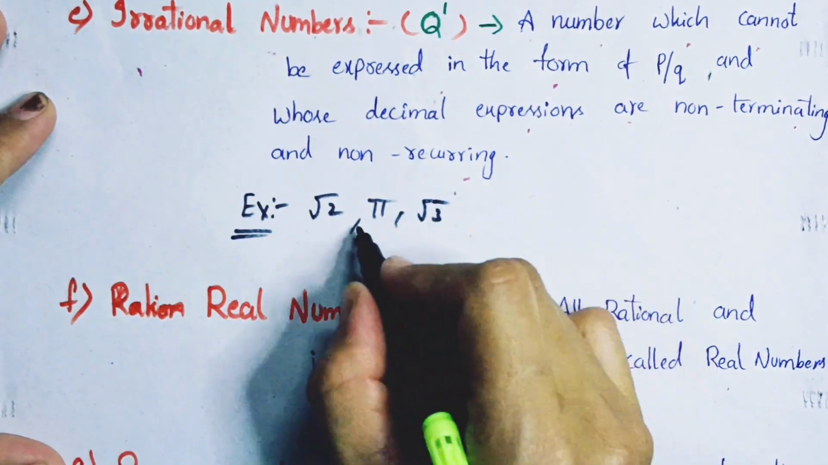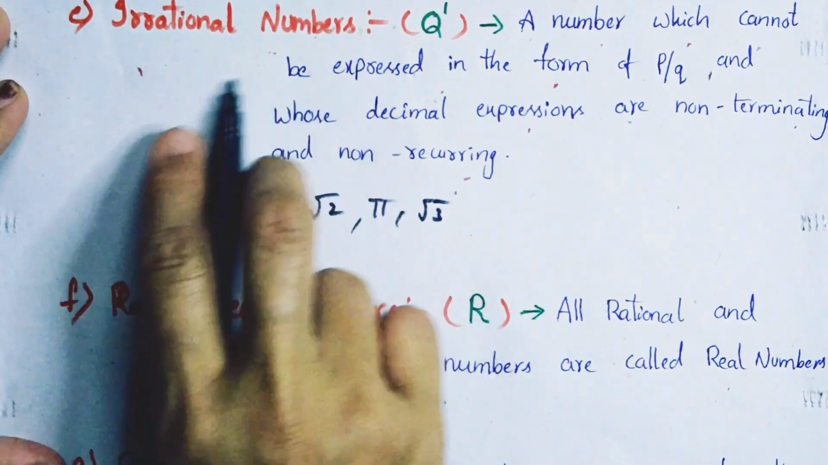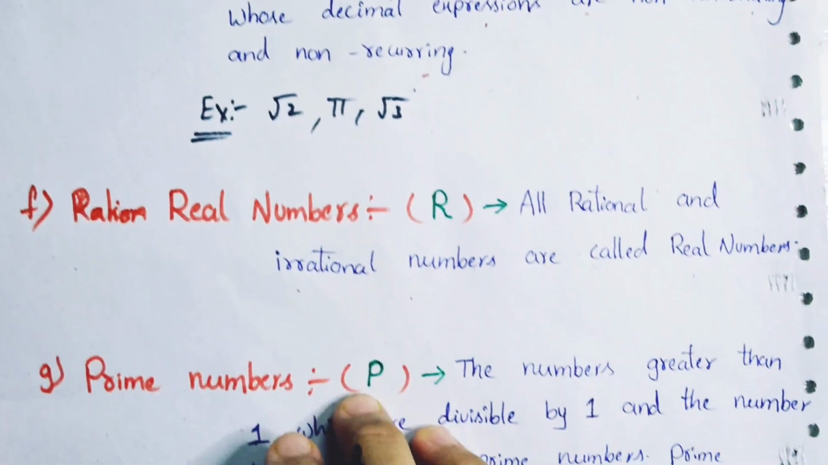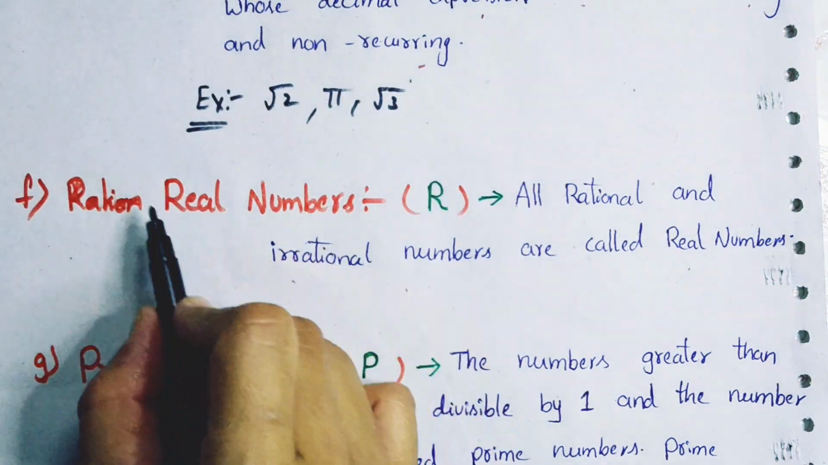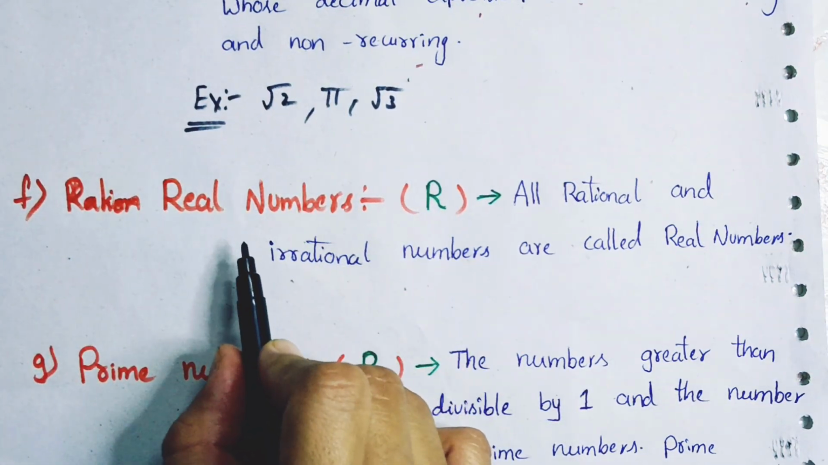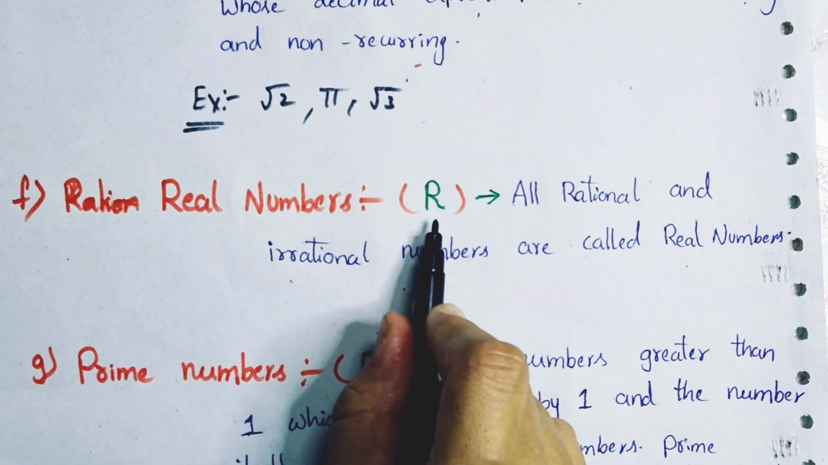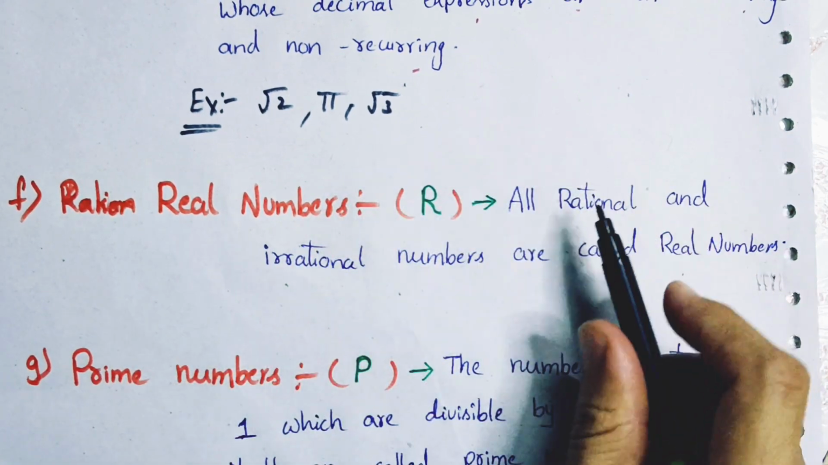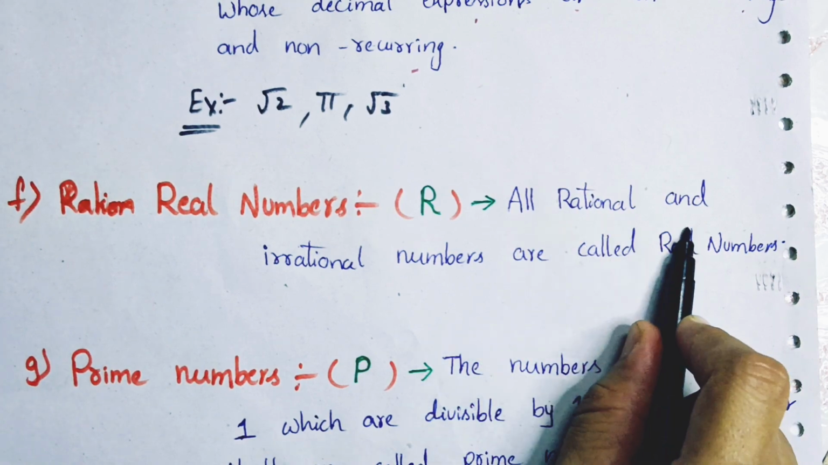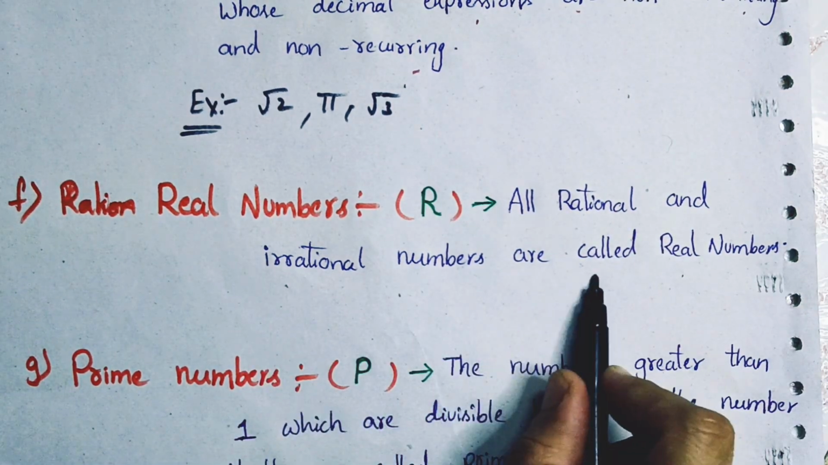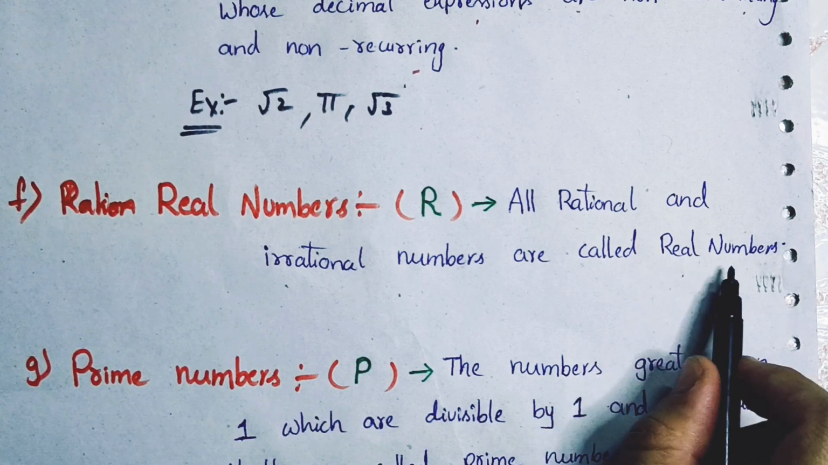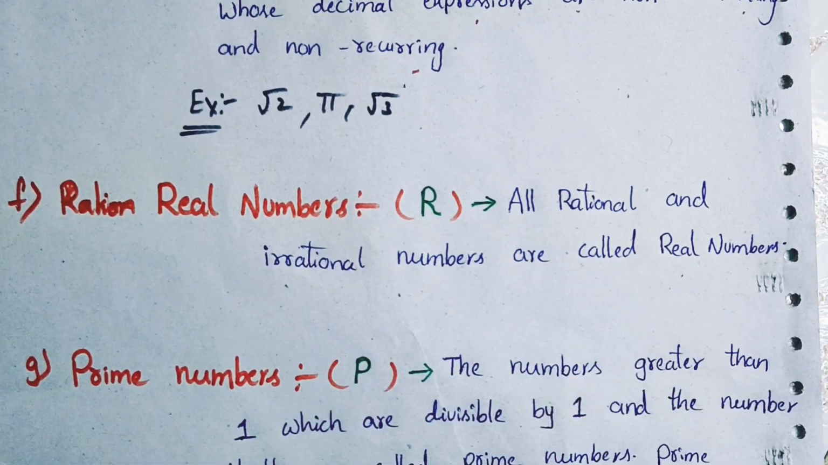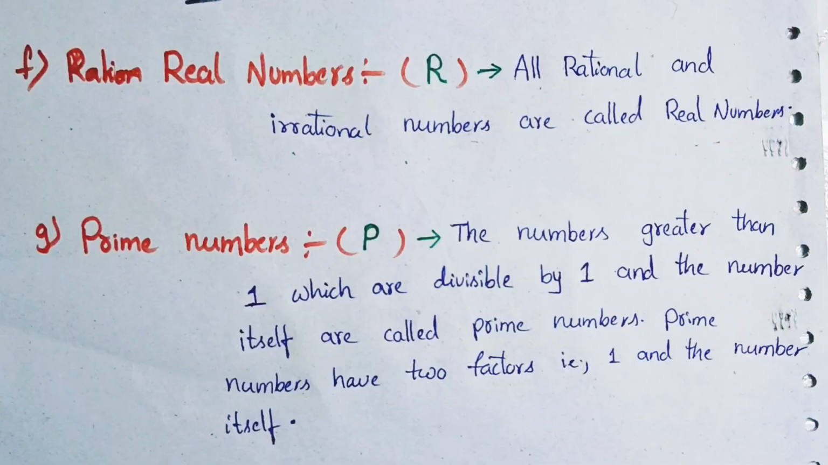Root to 3. So this type of numbers are examples of irrational numbers. Okay, now we'll see the definition of real numbers. So this is our chapter, and now we have seen this. These numbers are denoted with a capital letter R. The definition of real numbers: all rational and irrational numbers are called real numbers.